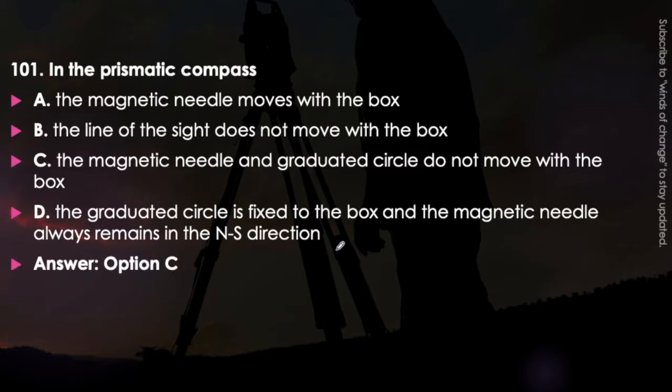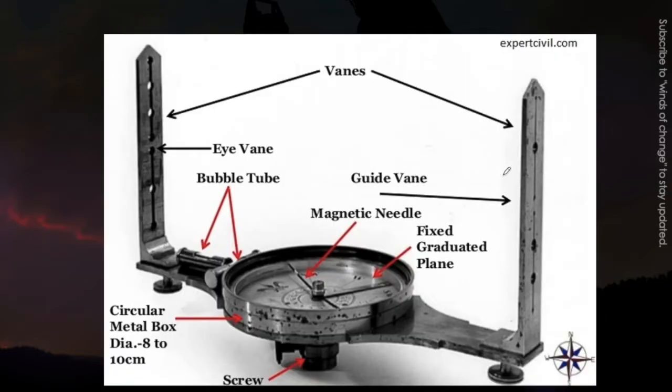The answer will be option C, that is the magnetic needle and graduated circle do not move with the box. You can see here, this is the magnetic needle, and this is the circular metal box. In this is the fixed graduated plane, and this is the graduated circle. So this magnetic needle and the graduated circle do not move with the box.